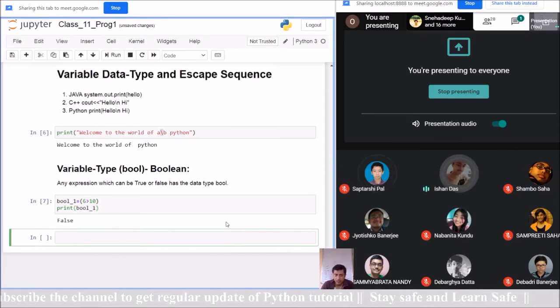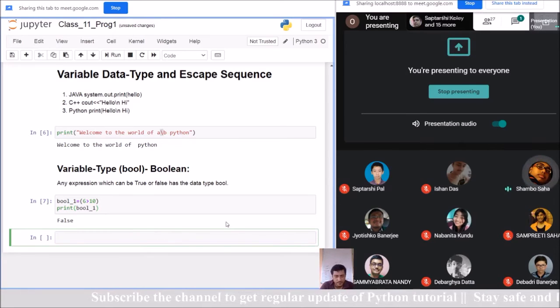Bool underscore 1, is it a variable or identifier? Which one is the preferable term to use over here? Bool underscore 1, this thing written over here, what is it?